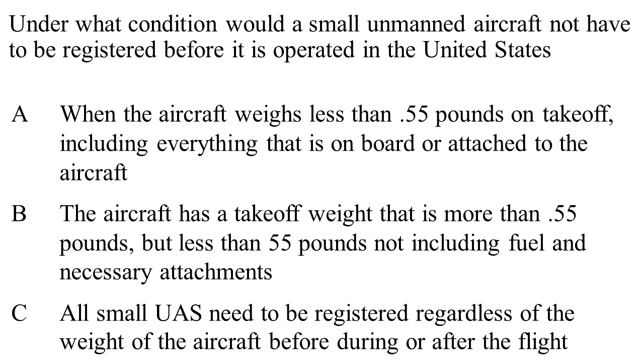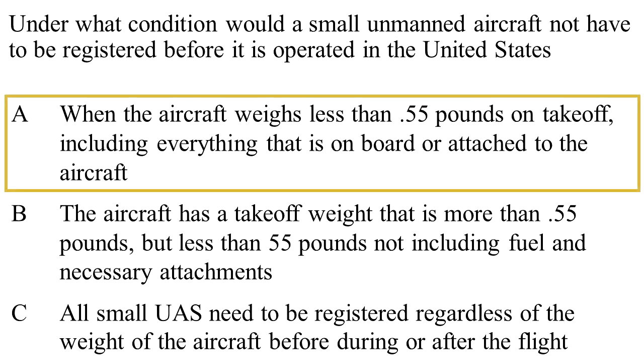Under what condition would a small unmanned aircraft not have to be registered before it is operated in the United States? A. When the aircraft weighs less than 0.55 pounds on takeoff, including everything that is on board or attached to the aircraft. B. The aircraft has a takeoff weight that is more than 0.55 pounds, but less than 55 pounds, not including fuel and necessary attachments. Or C. All small UAS need to be registered, regardless of the weight of the aircraft, before, during, or after the flight. It's A. When the aircraft weighs less than 0.55 pounds on takeoff, including everything that is on board or attached to the aircraft.